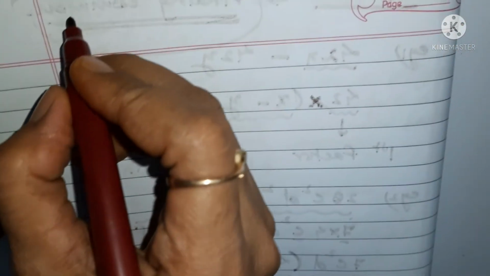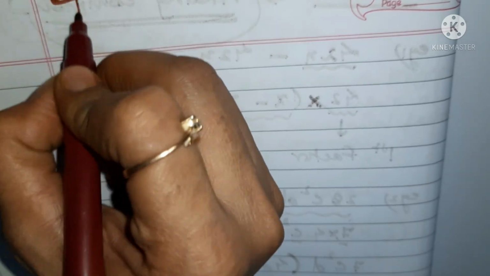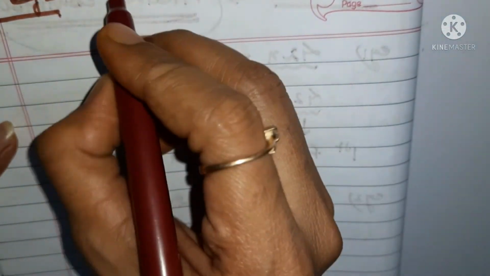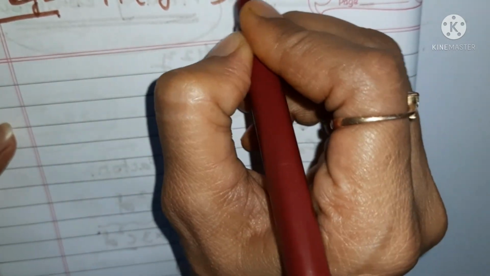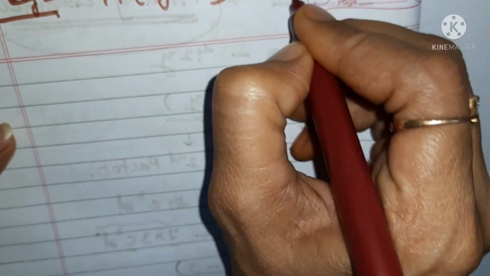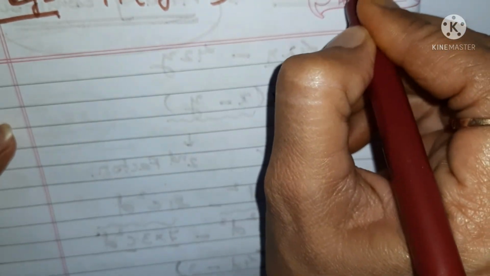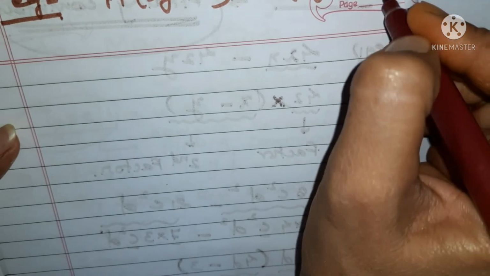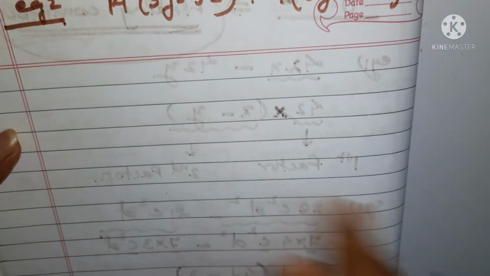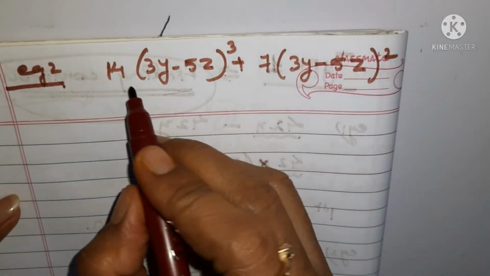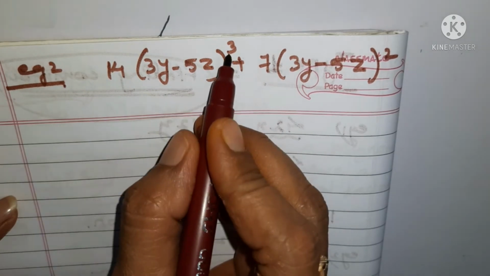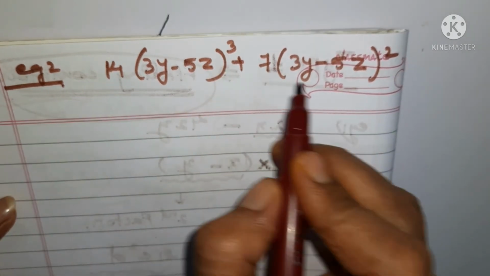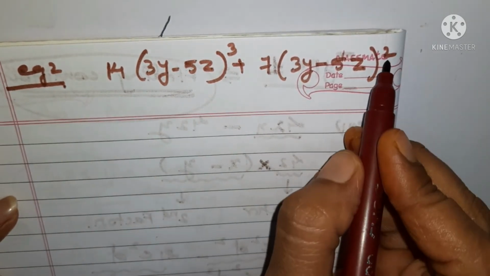Okay, so we are going to take another example. Say 14 (3y minus 5z) cube plus 7 (3y minus 5z) whole square. What is there? 14 (3y minus 5z) cube plus 7 (3y minus 5z) whole square.